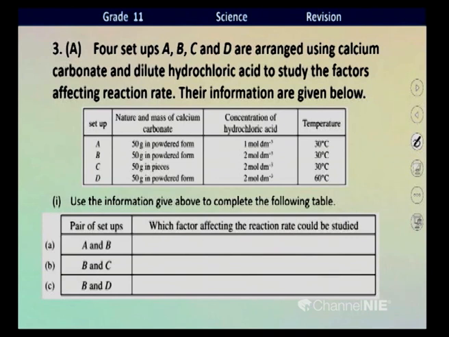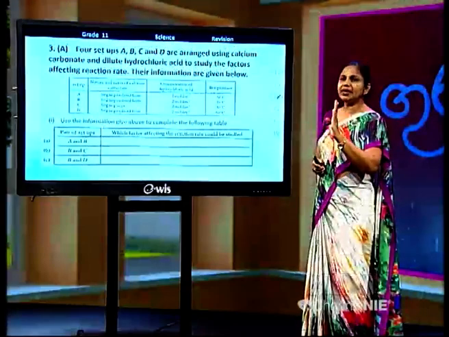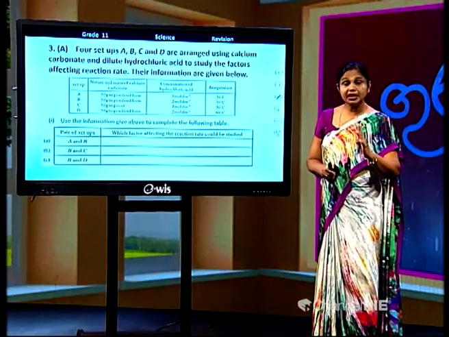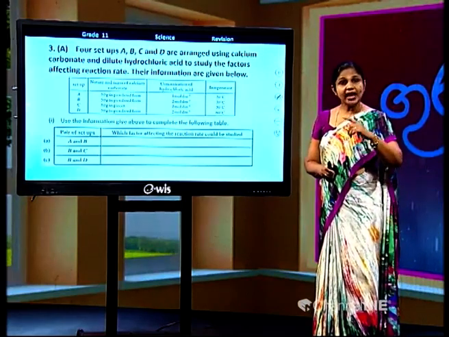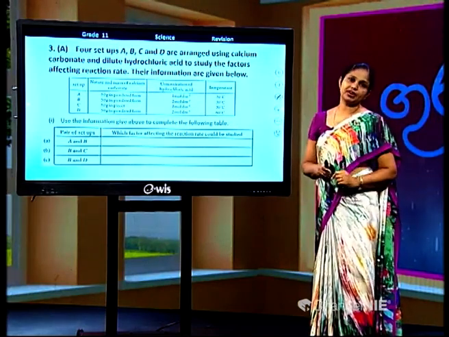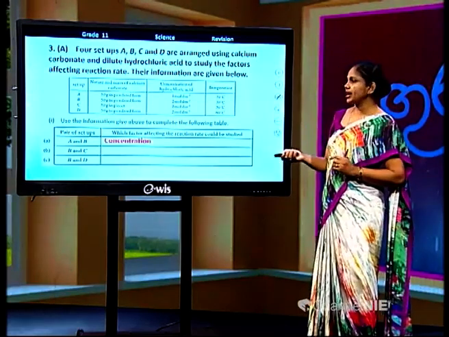When we compare A and B, children, both A and B have the same powdered form of reactants, same physical nature or surface area of reactants, and same temperature. Here you can see 30 and 30, same temperature. What is the different factor? Only the concentration is different. If only the concentration is different in two setups, then which factor affecting the rate of a reaction can be tested, children? Concentration of reactants.